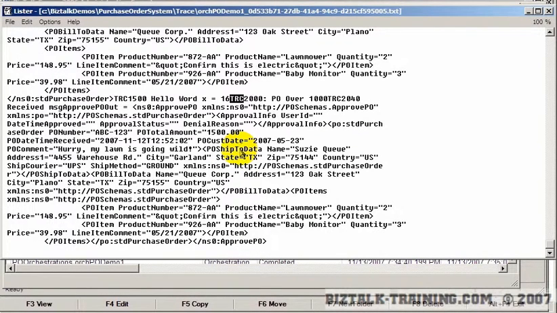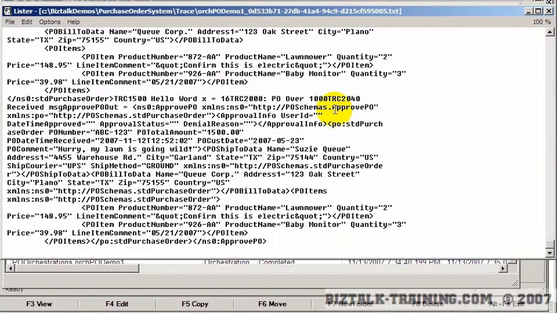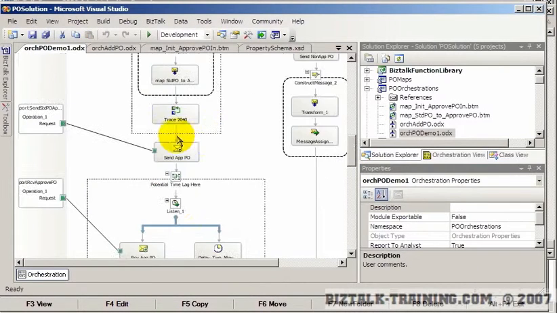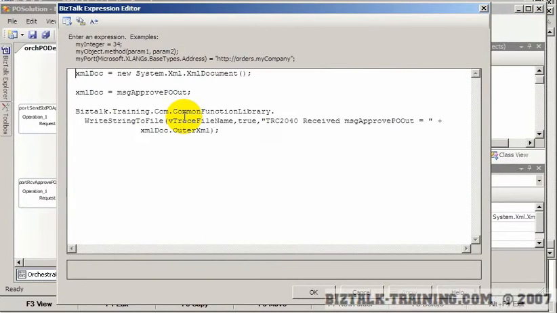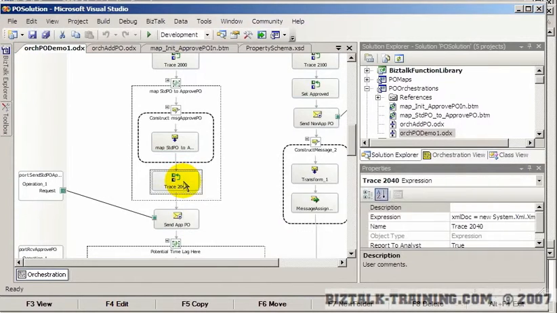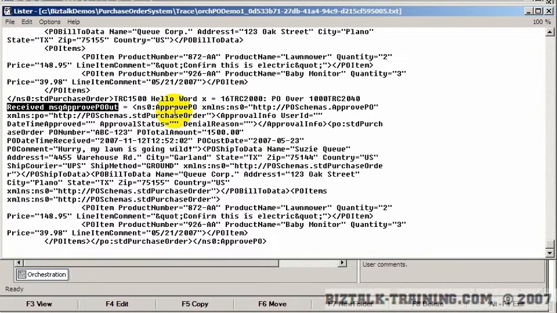So let's do find trace. The last one was at 2040. Okay. So at 2040, we received message approved PO out. So let's go back and look at 2040 here. That's actually, we shouldn't say received, we should say here about to send, because we're going to send that message. So the message we sent, what is its purchase order number? ABC123. And this is its date.